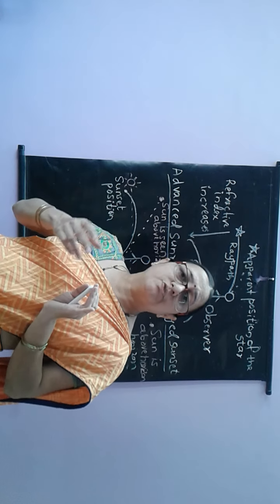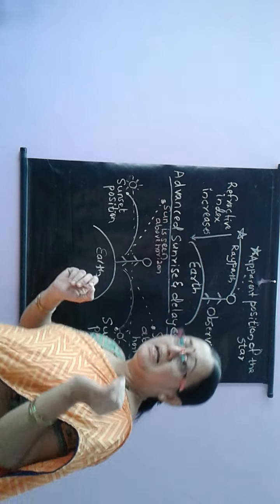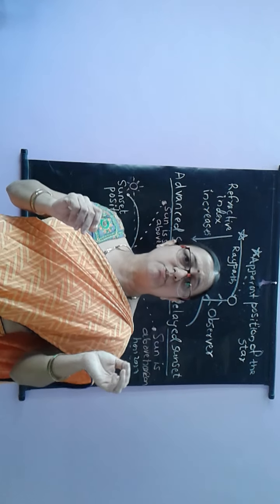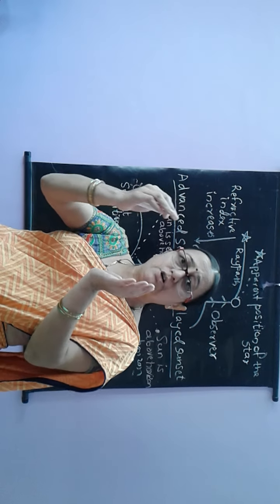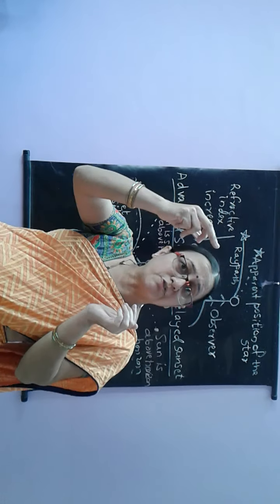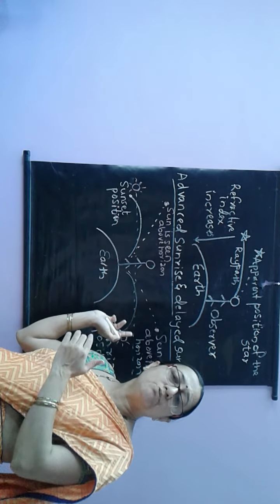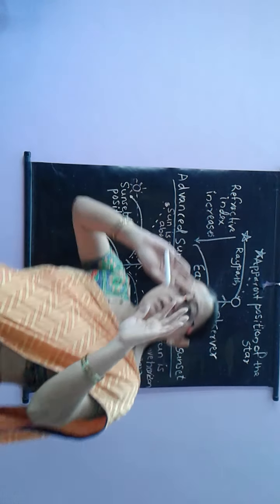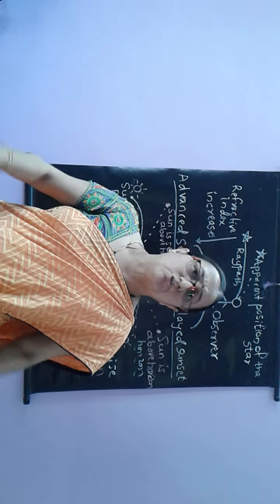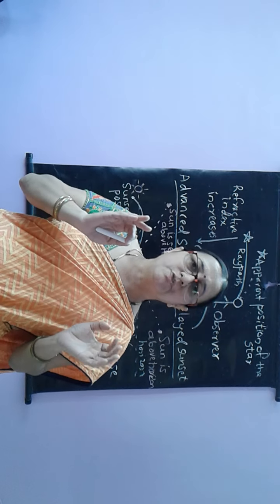due to atmospheric refraction. Even early in the morning, almost 6 o'clock, we do not see the sun. Yes, at 5:30, 5:45, we do not see the sun, but the light of the sun can be felt. That is because of the apparent position of the sun that we are seeing from the earth. So the main reason for all these concepts which are taking place in the atmosphere is atmospheric refraction.